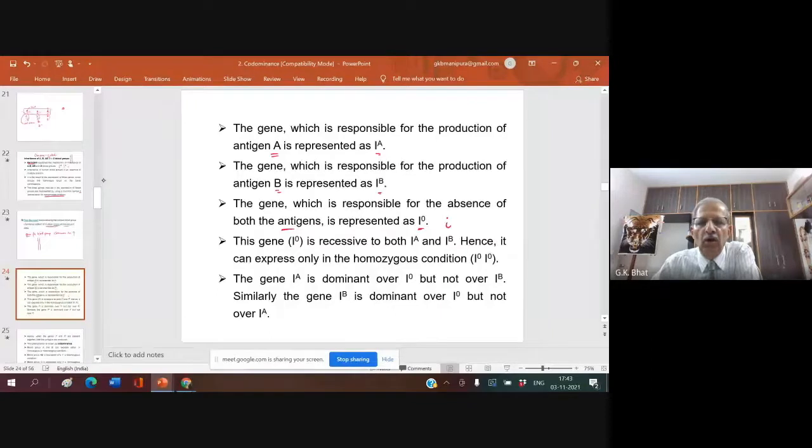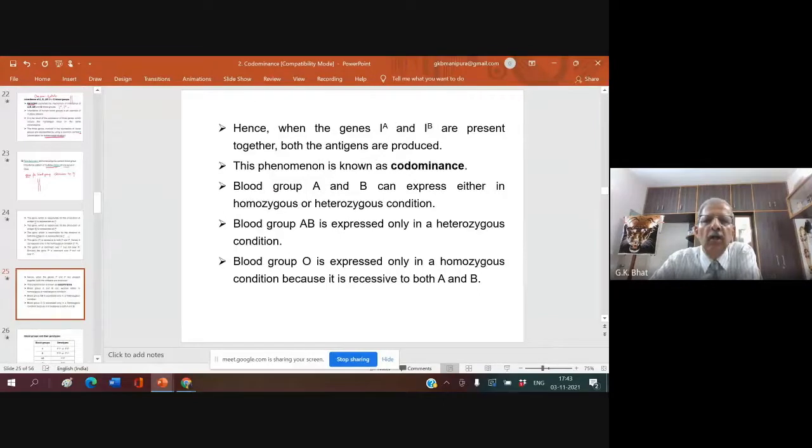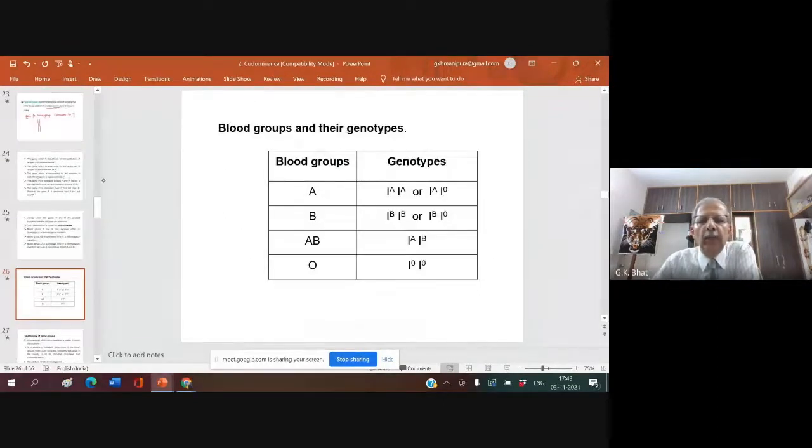Right? So, let us now look into the genotype of these blood groups. A blood group individual has IA IA, or it may be IA IO, or IA small i. Anything you can write. For B, IB IB, or IB IO, or IB small i. For AB, IA IB. For O, it is IO IO, or small i small i. Understood? Clear?